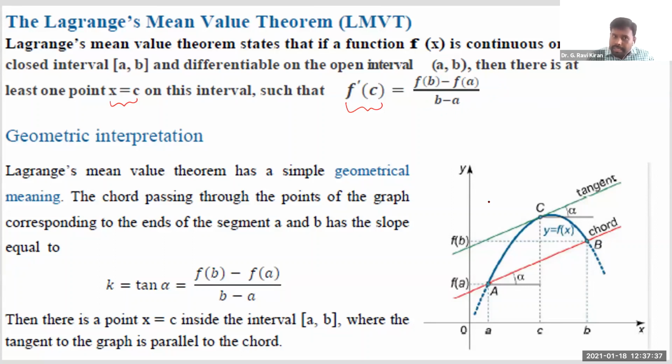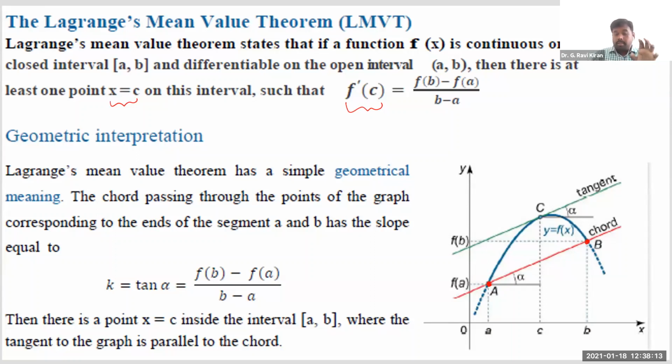In fact, we consider Lagrange's mean value theorem simply as the mean value theorem because it is the most general form. Understand it this way. You are given one function f of x which is both continuous and differentiable. Let us say this is the point capital A, where the coordinates are a comma f of a, and this is the point B, where the coordinates are b comma f of b. Now, as we discussed a few minutes ago, this is the line joining AB, the chord AB.